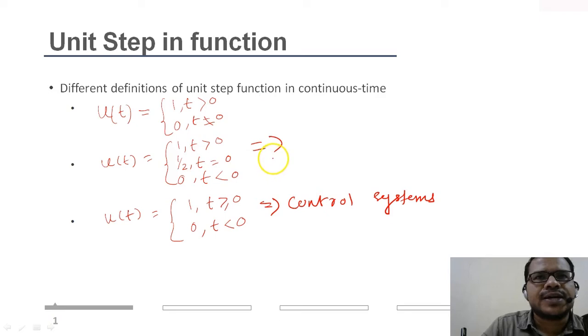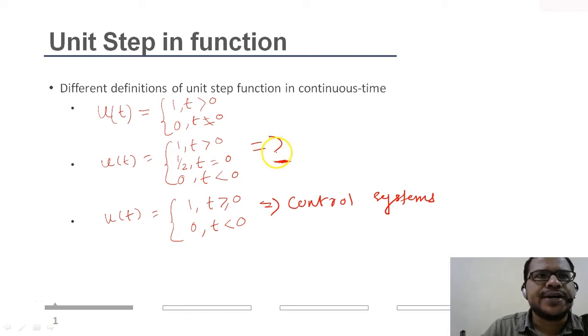Let's see how the second category stands, and what it means: u(t) equal to half at t equal to 0. Why do we not use the first category in signals and systems and control systems? Because control systems are applied mathematics and systems, and if we do not define something that is applied to the system at time instance t equal to 0, then there is no point of analyzing the system.